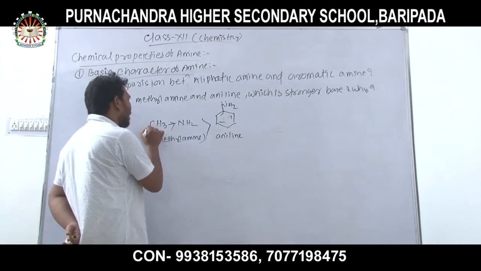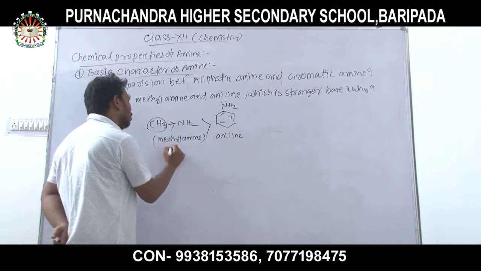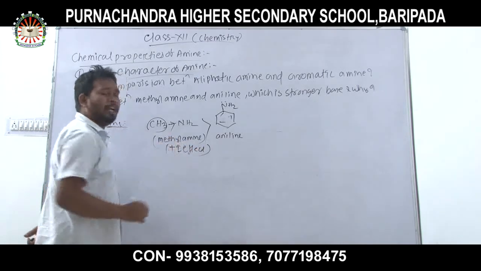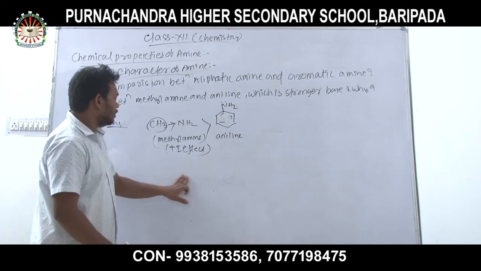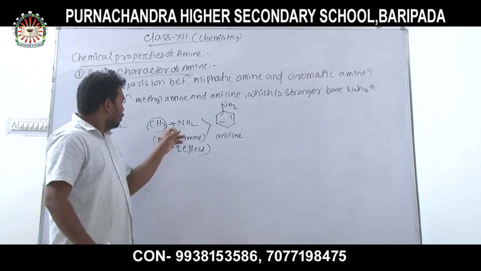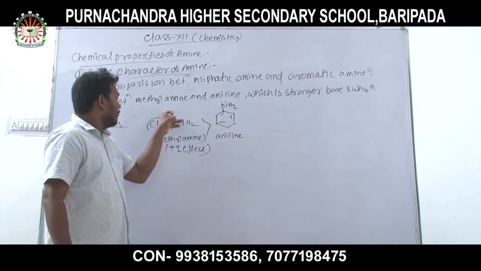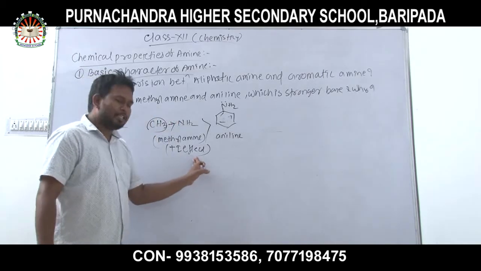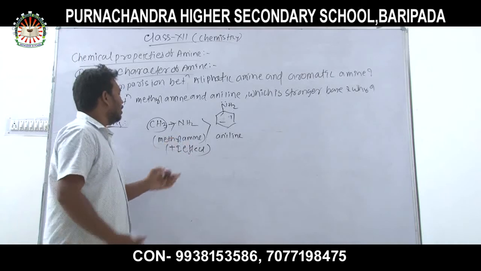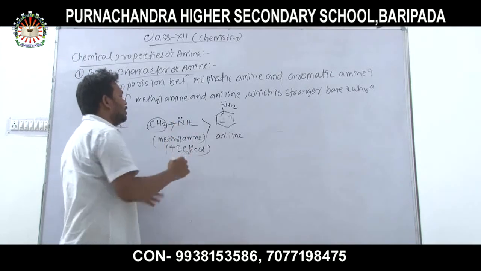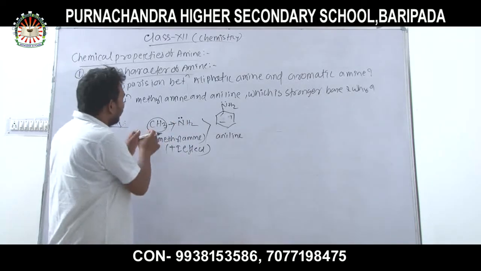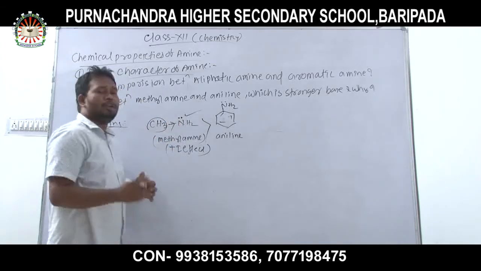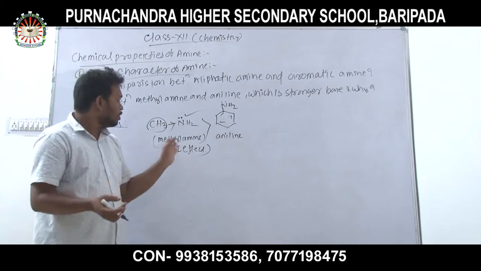Due to the presence of an alkyl group, the plus inductive effect takes place. You already know this from class 11, so it is not mentioned here. Due to the presence of the methyl group, the electron density on the nitrogen atom increases. That's why it's a stronger base.